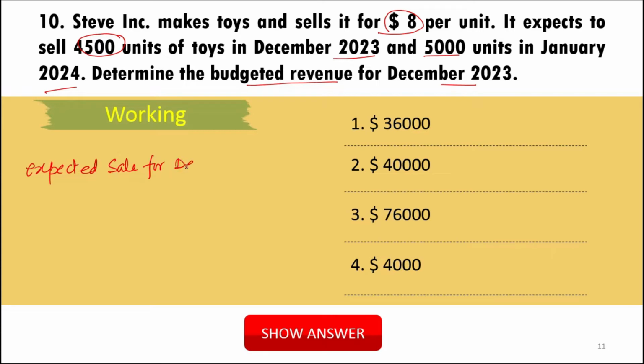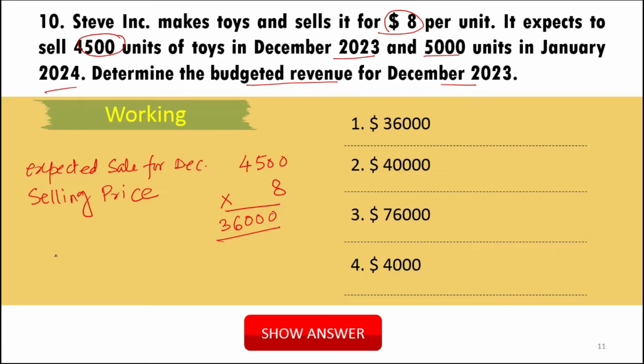So expected sale for December is 4,500. Now selling price per unit is 8. Now if you multiply the units to be sold with the selling price, you will get the result, that will be 36,000.